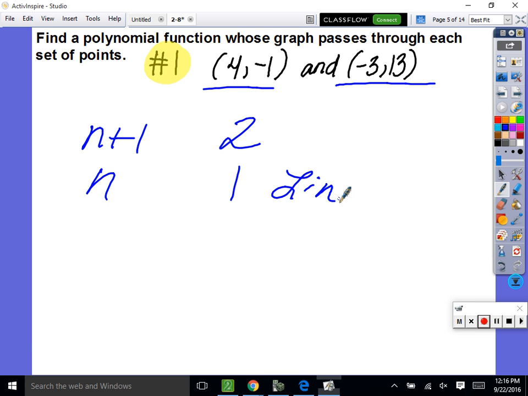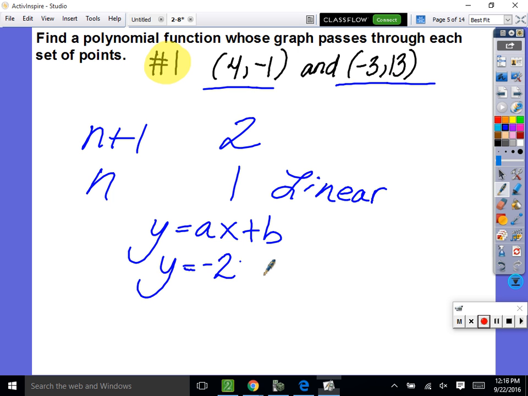In list 1, that, in list 2, that, and then stat, calculate linear regression line. Okay, we've got it. So lines have the form y is equal to ax plus b. What's a? Negative 2x plus 7. Was r squared 1? Was 100% accurate.